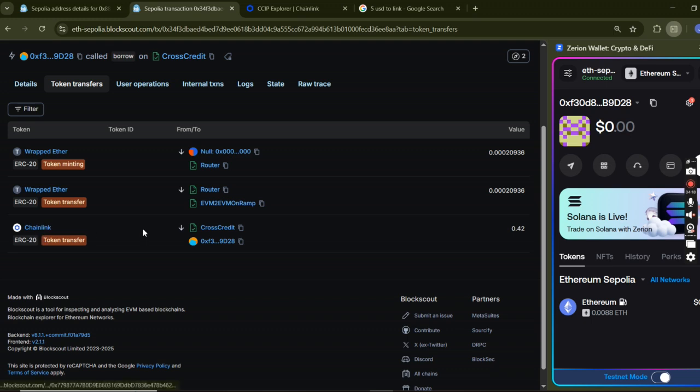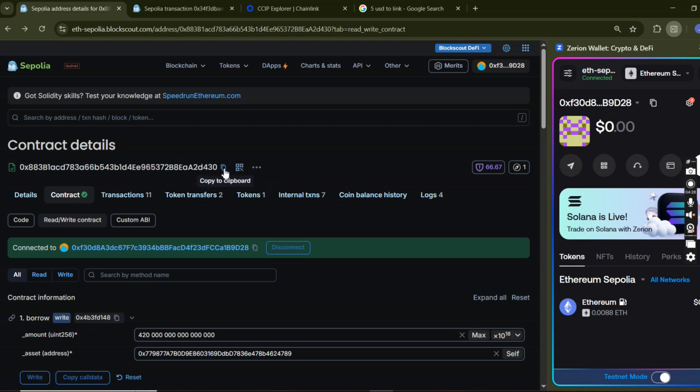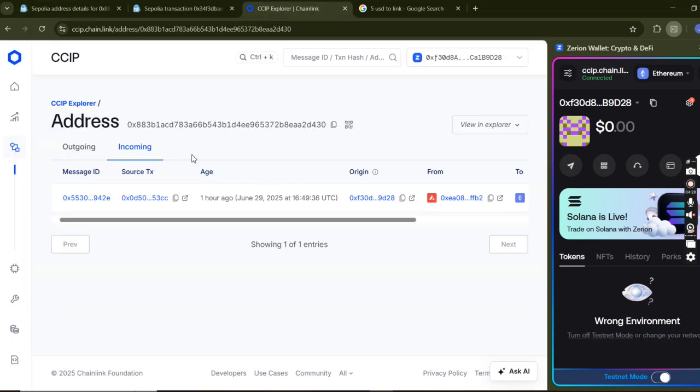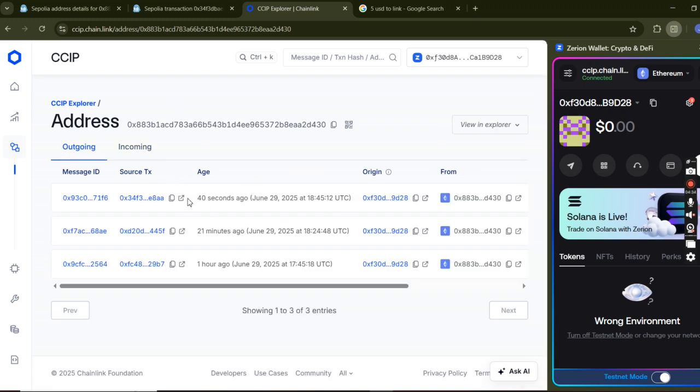this should show in a bit. Yeah, so I got token transferred. You can see 0.42 link from cross credit to me, and then if I observe the address of this contract on the CCIP Explorer, I should see an outgoing message from, yeah, you can see 40 seconds ago.